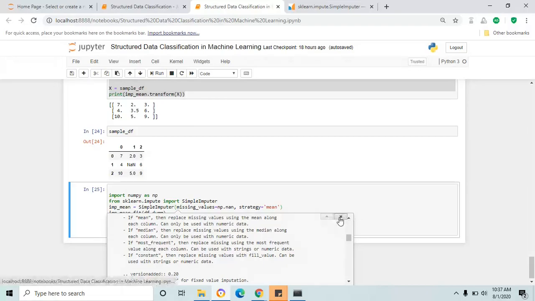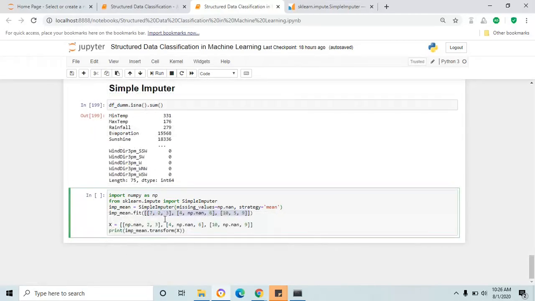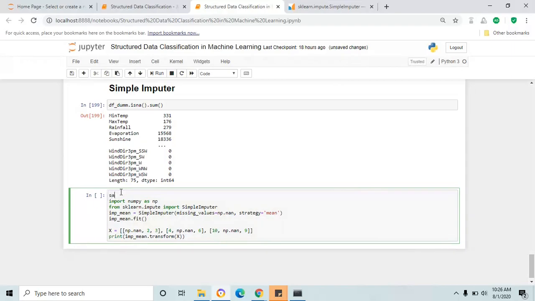Okay, fine. Let me realign this code to make it clearer. I'm cutting this and creating a variable for a sample data frame, df, using pd.DataFrame, and then replacing the value with our variable.